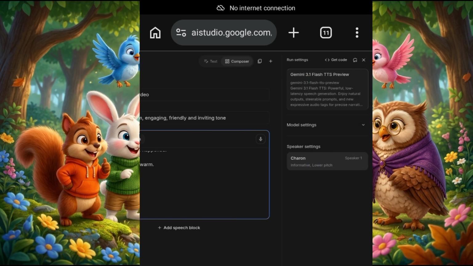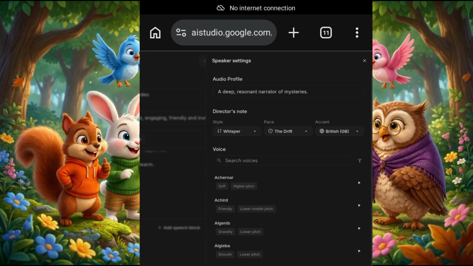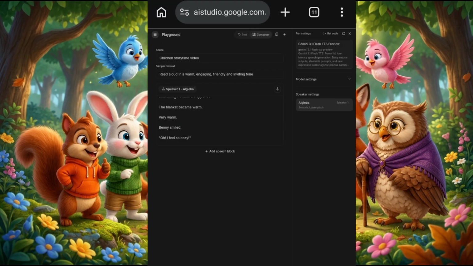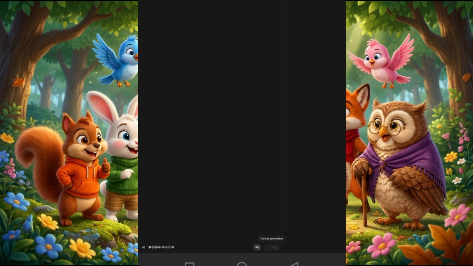Then I'm going to choose my voice. We have the female voice, we have the male voice. So I'm going to choose one. What sparks your interest? I think I should go for... Ready to build something awesome today? I think I should go for the female voice. I don't know. What idea do you want to bring to life? Maybe I'll go with this one. Let's see. Having selected my voice, I am going to come down to this Run button, click on it, and it will start generating my voiceover.